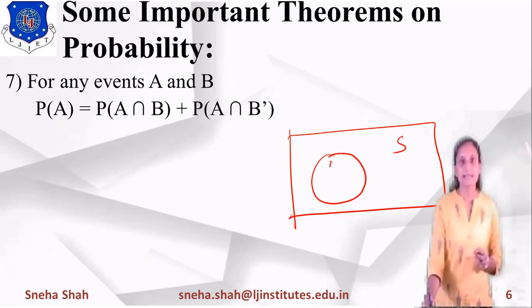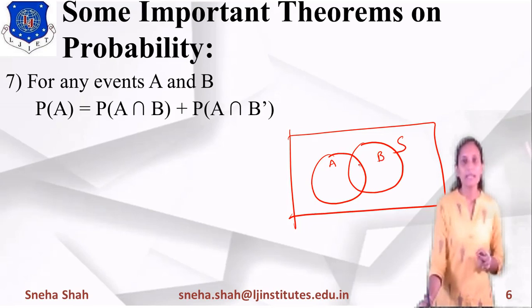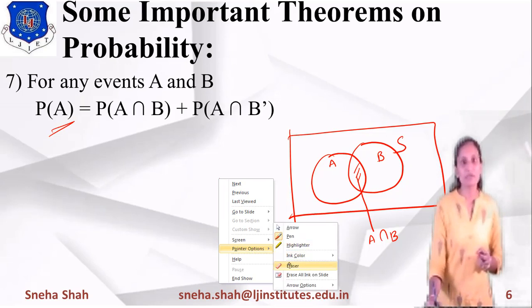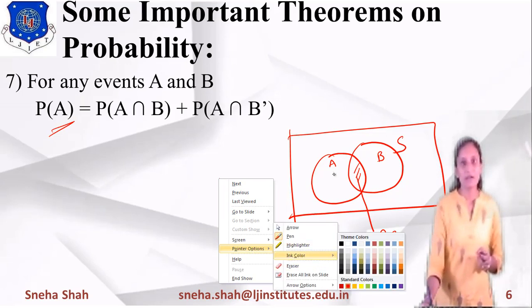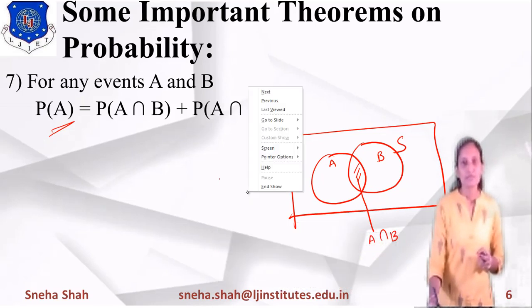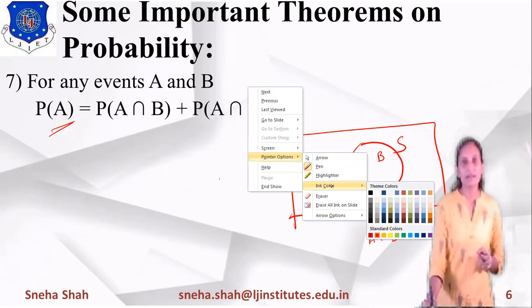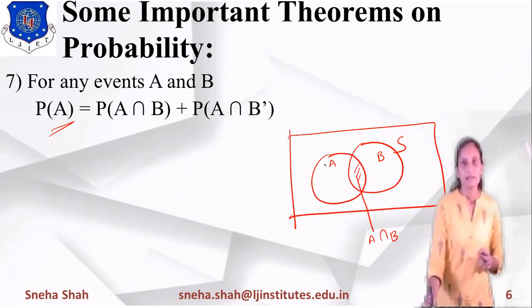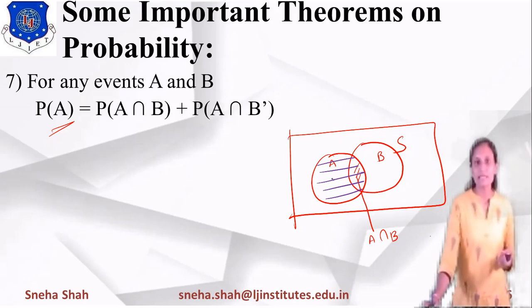Suppose this is event A and this is event B, and the common part is A intersection B. Now if I want to find the probability of A, that means the probability of this whole circle. So I take the probability of A intersection B, and this part should be added to it.